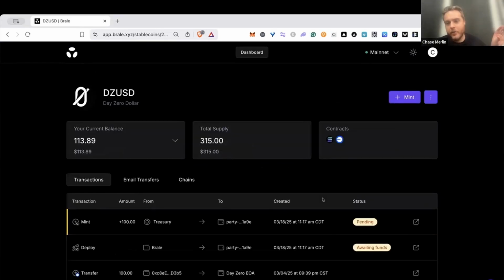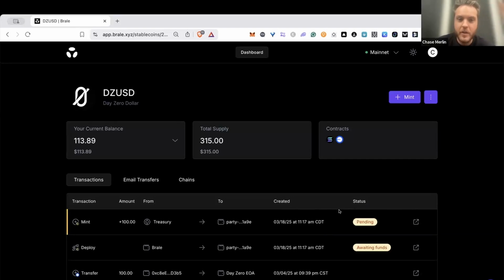Under the hood here, Brale's receiving the USDC into reserves. We're sweeping this into T-bills, and then we'll mint DZUSD on Canton, using the Canton API to configure the instrument and then mint that on chain. This will take a little bit to complete here.